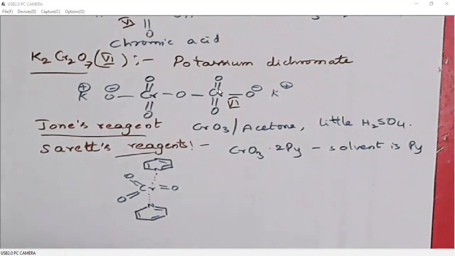So it is a complex of chromium trioxide with two molecules of pyridine. That is what is generally called Sarett's reagent. In Sarett's oxidation, we use pyridine itself as the solvent. But remember, exposure to pyridine is dangerous.